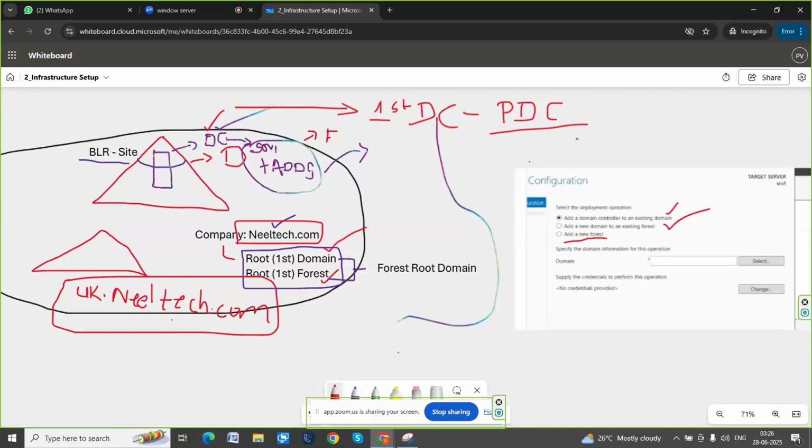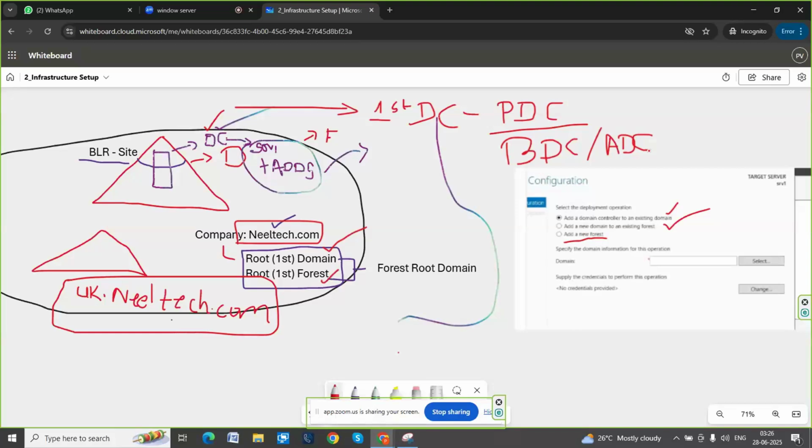This primary domain controller exists, so I want one backup for it. The backup domain controller is called BDC or additional domain controller, shortly called ADC. Why do I need a backup? Consider you are working as a manager in your company. Consider you are going on leave. Someone has to take care of this managerial task. So we will find a deputy manager or assistant manager. Why is one more manager required? Just to take care of the manager's task. It may be a leave, it may be a transaction or anything.